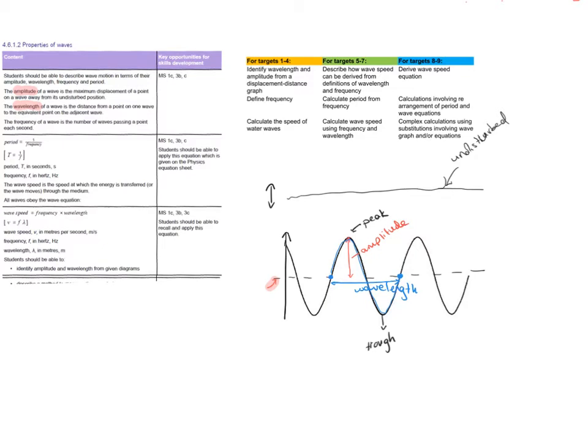It will have a y-axis and it will be called displacement. Don't forget, displacement is simply distance in a certain direction. And then this line, the undisturbed position line, will actually be your x-axis, which is going to be called distance along the wave. So that's going to be distance. This is something that you should expect to see in the graphs.